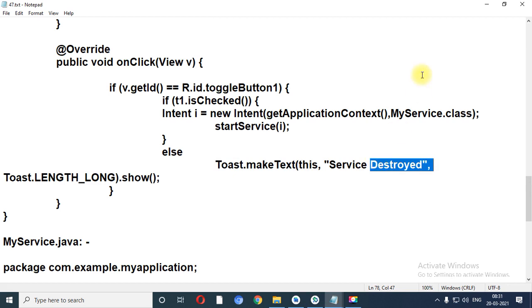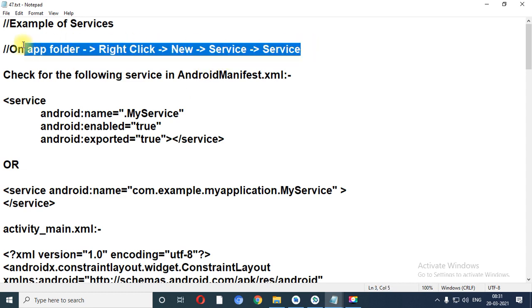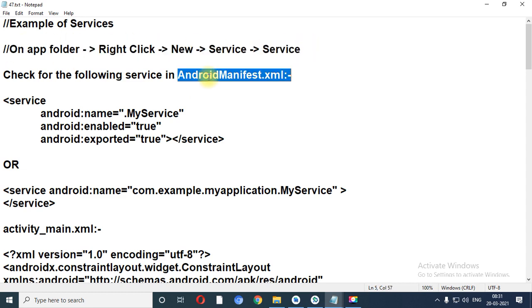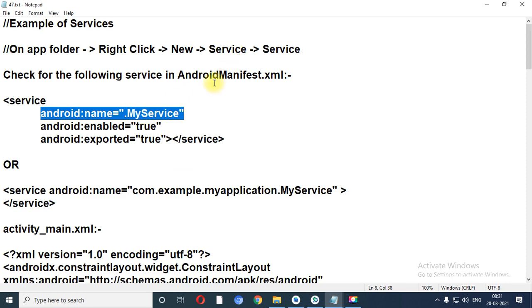Let me repeat this code once again. First of all, you need to add the service into your package. So for that you need to right click on the application folder, select new option, click on service and select service option. In this way you can add service into your application. Now you need to check that this particular service is registered under manifest file or not. So for that either you can check like this or you can manually add this line, but it will automatically come under the manifest file.